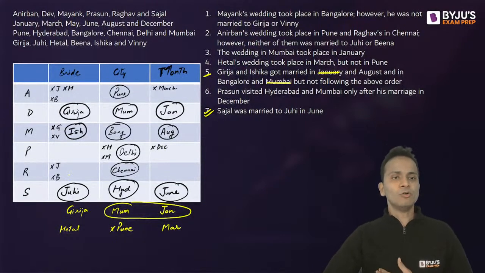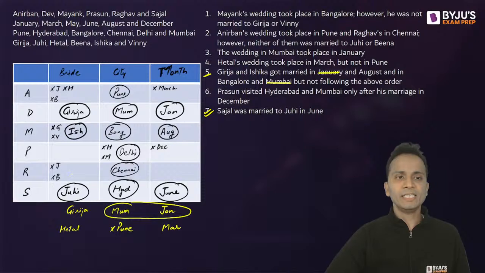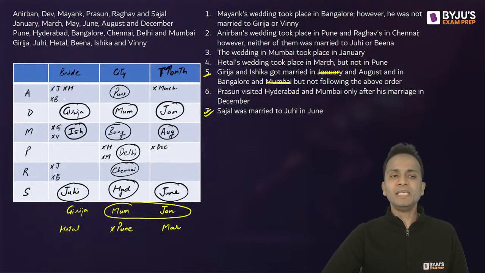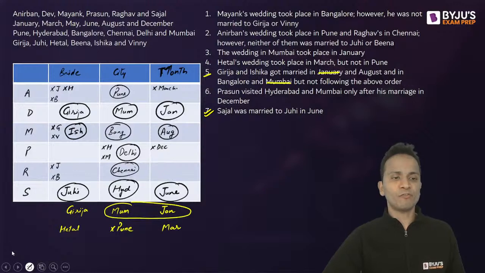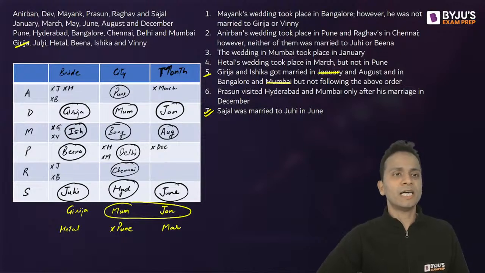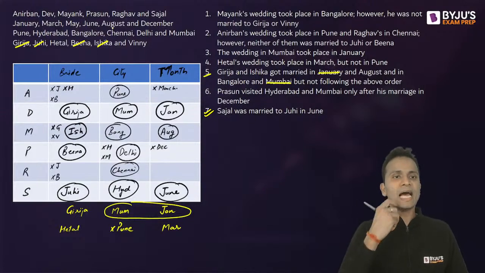Okay. Now let's talk about the brides. Now whose name starts with B? Beena. Beena is not the wife of A as well as R. So Beena has to be the wife of Prasun. Okay, so Beena, this wife is also gone. Now among the brides who are left, so Girja is done, Juhi is done, Beena is done and Ishika is done. Now Hetal and Vinny.